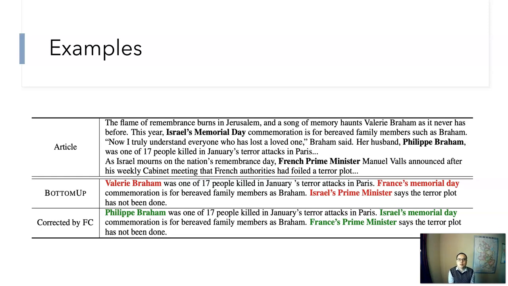In conclusion, in this talk, we introduced two models. FASum, which is a fact-aware summarization model that can improve the factuality of the generated summary based on a fact knowledge graph. And FC, a factual corrector, which can improve the factual consistency of any given summary from an existing summarization system.